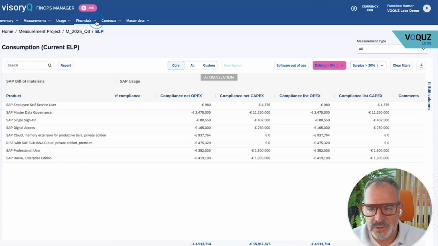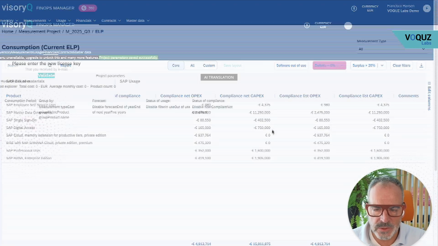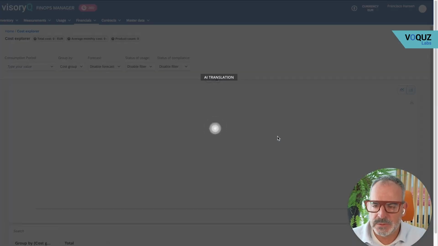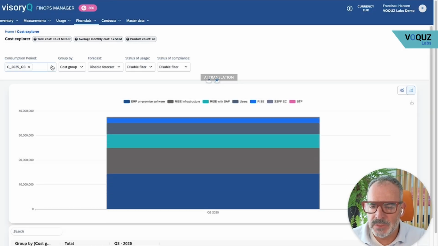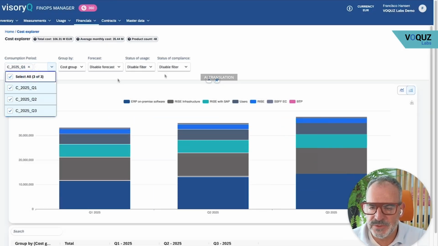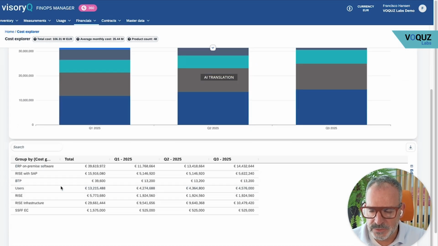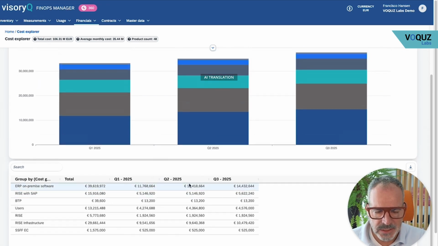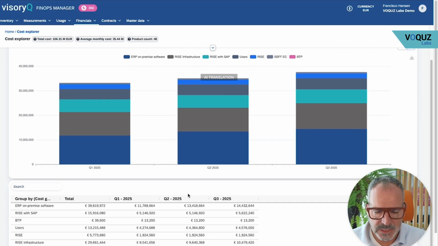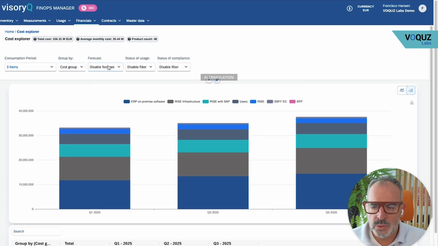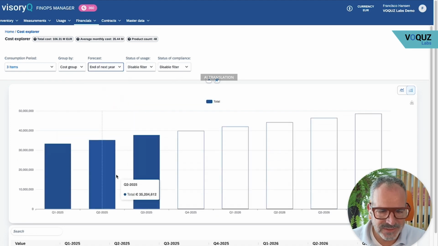And it doesn't end there. Of course, our Cost Explorer is very interesting. Cost Explorer means that I look at the development over time. I choose my quarters. In this case, I have 3 quarters and can look here. This is what it looks like. These are the cost groups I have here. Q1, Q2, Q3. How has the year-end expectation changed? And I can make myself a forecast. If this continues, where do I stand until next year?